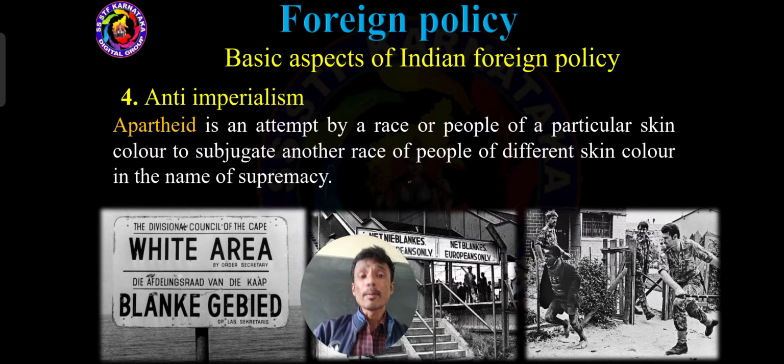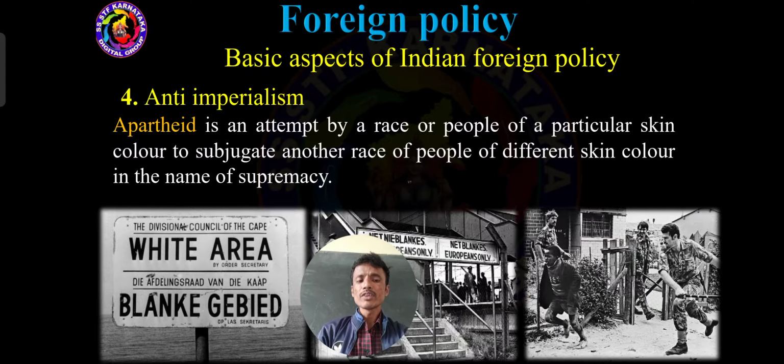See here, apartheid is an attempt by a race or people, any color of people, or any tribal group. So apartheid is an attempt, it means make an effort. Apartheid is an attempt by a race or people of a particular skin color, whether white, red, or black, to subjugate.